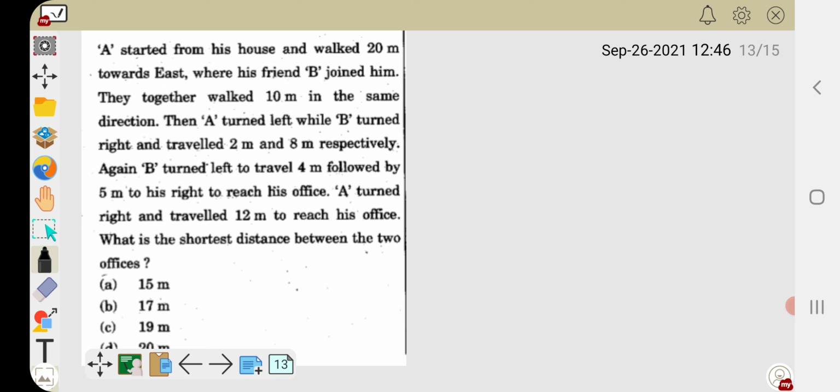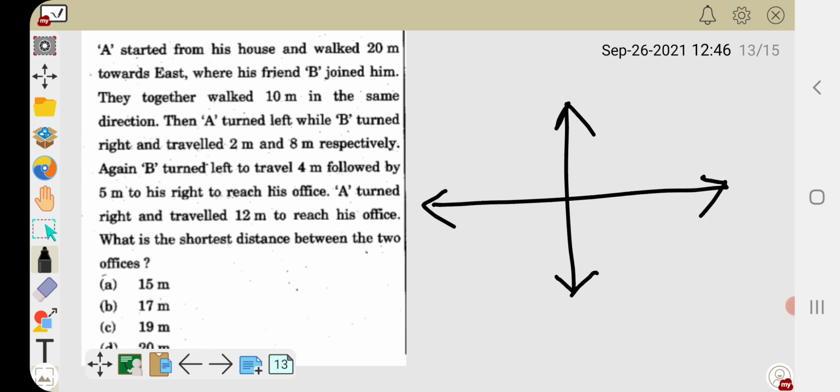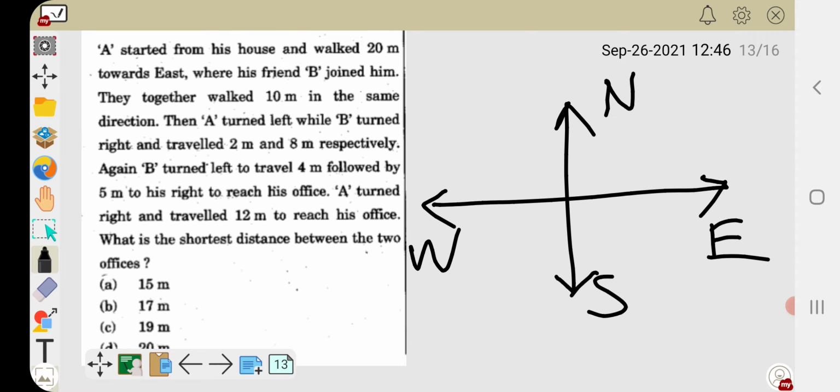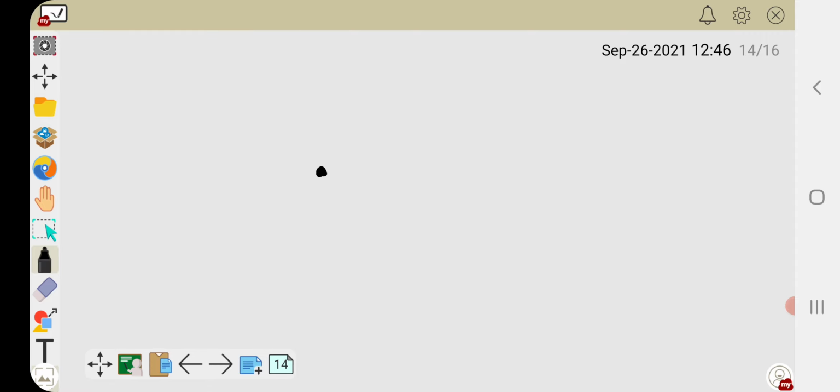The next question is from the direction sense test. North, south, east and west. First of all, I have written these directions: east, west, north and south. A started from his house and walked 20 meters towards east.